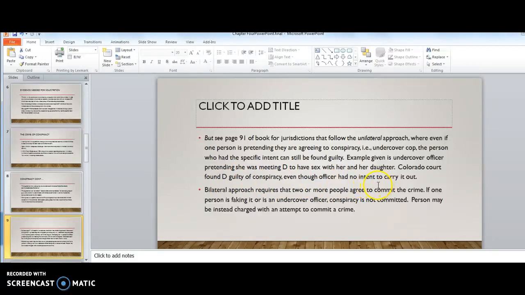A bilateral approach, which is in California, requires that 2 or more people agree to commit the crime. If one person is faking it or is an undercover cop, conspiracy is not committed. The person may instead be charged with an attempt to commit a crime.